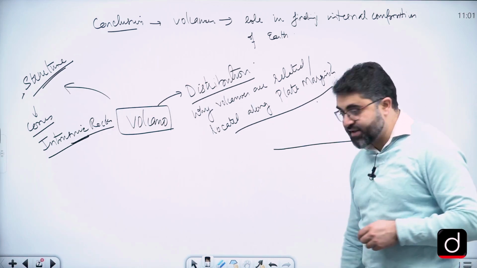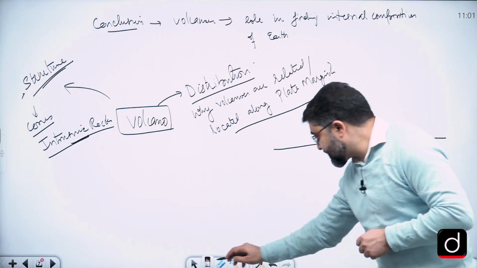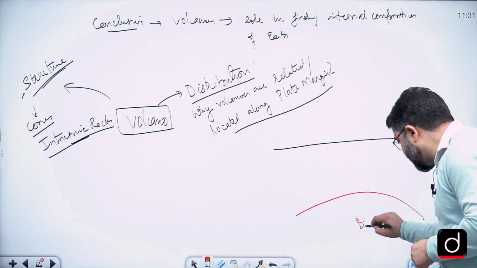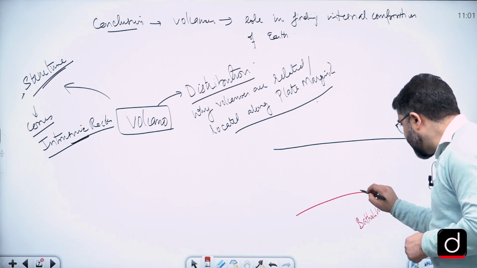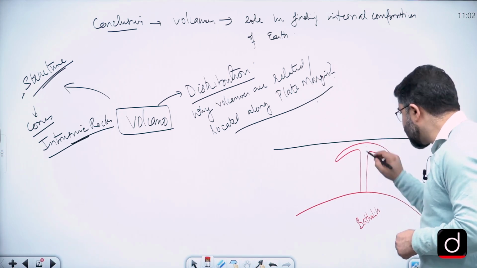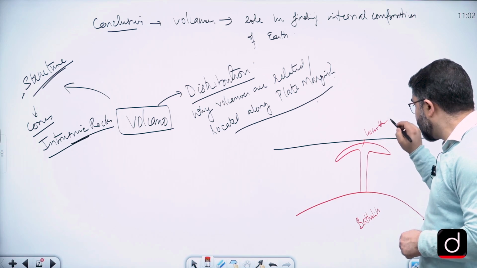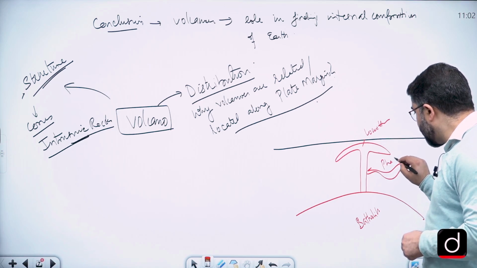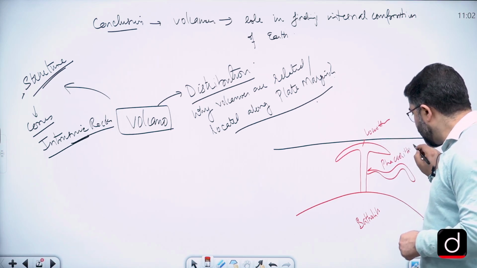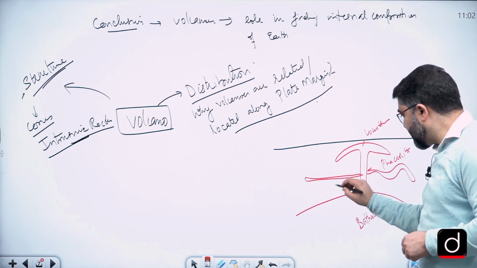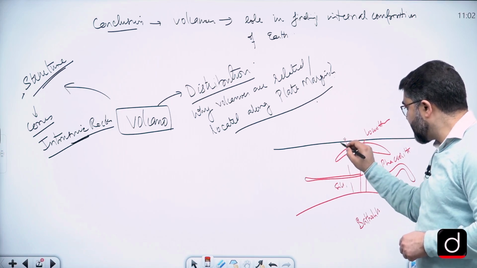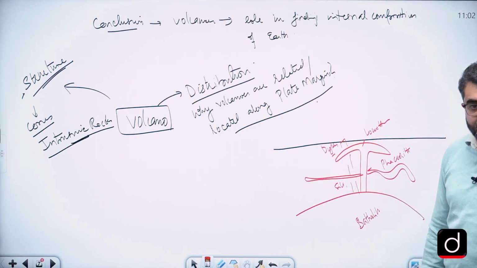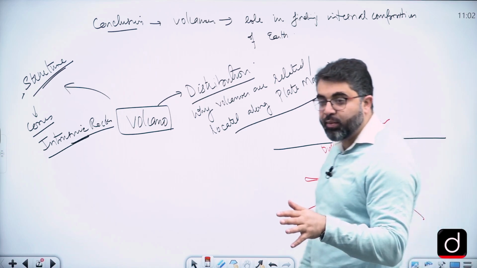There are some volcanic accumulations under the surface, which is referred as batholith, then laccolith, which is the umbrella shaped feature. Then there is this anticline and syncline formation called as phacolith. There's horizontal accumulation called as sill. There's a vertical accumulation called as dikes. And you can expect this question, that the structures which are formed by the volcanic eruptions.